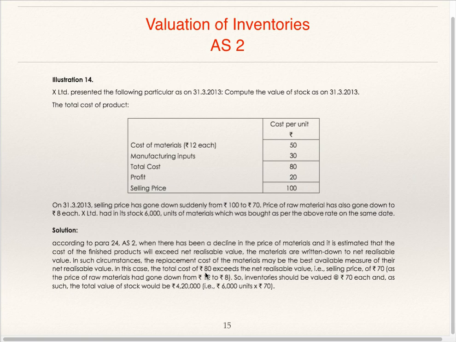In this case, total cost of 80 exceeds net realizable value, that is selling price 70, as the price of raw material had gone down from 12 to 8. So inventory should be valued at 70 each, and as such total value of stock would be 6000 into 70, 4,20,000. This is the value of finished good inventory, and value of raw material inventory will be 6000 into 8.